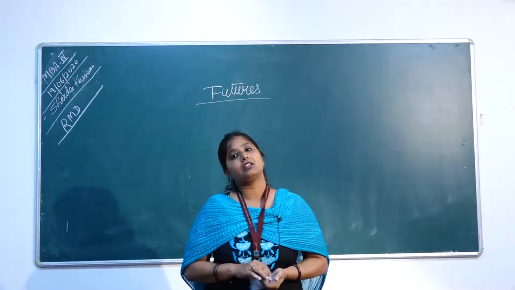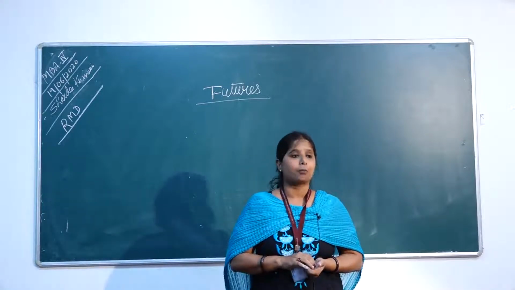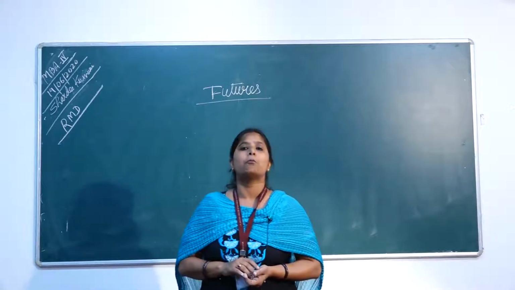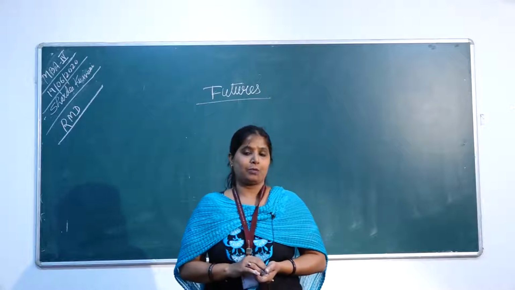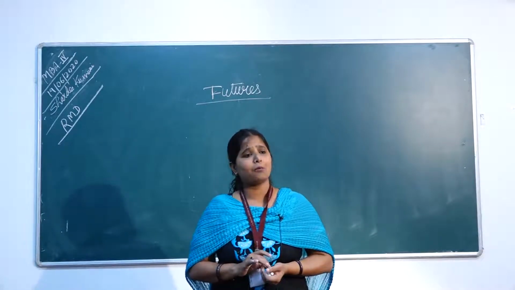When any transaction is taken through the exchange, there is a clearing corporation, and there is a requirement of margin. But in the forward contract, there is no such requirement of margin.